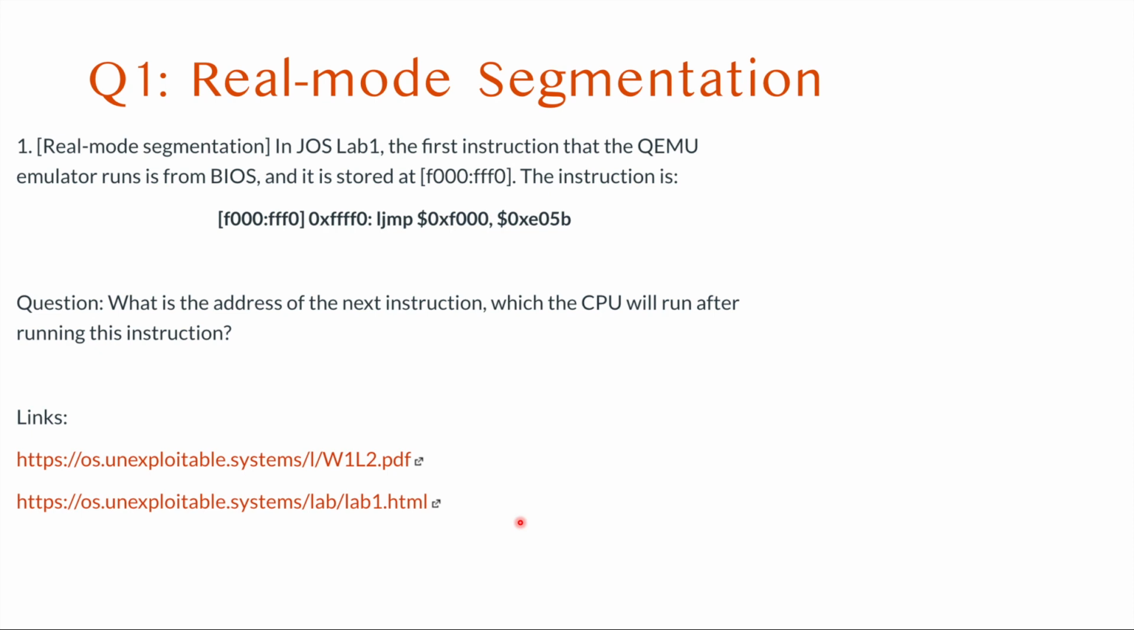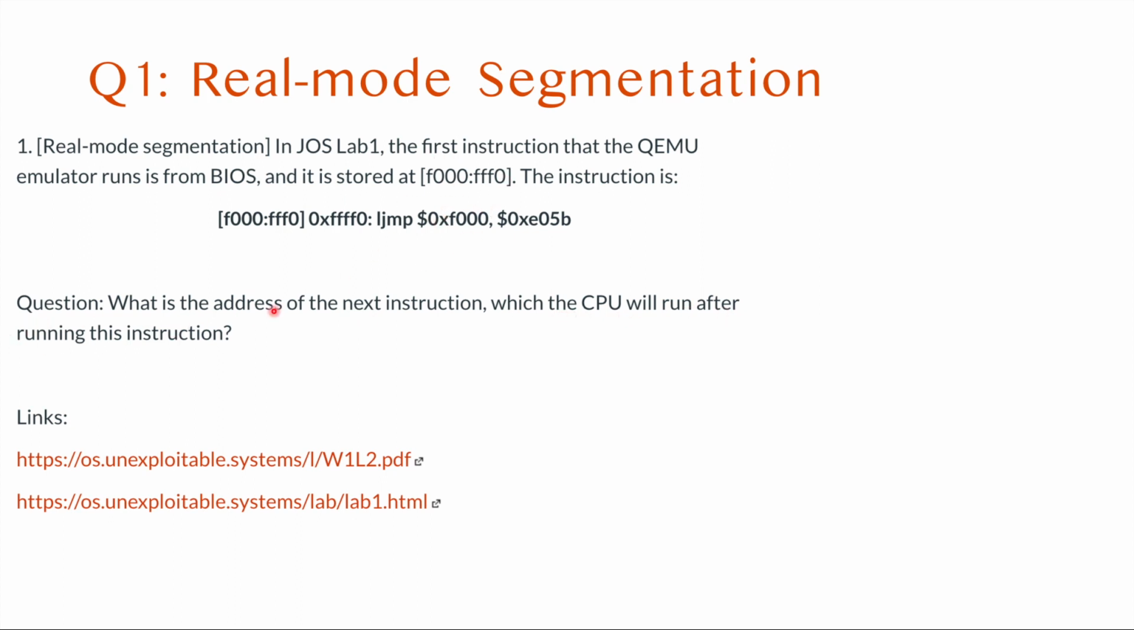Let's start with the first question, real mode segmentation. In JOS Lab 1, the first instruction that the QEMU emulator runs is from the BIOS, and it is stored at F000:FFF0. The instruction is this one, with the long jump. Then the question is, what is the address of the next instruction? It will do a long jump, so what address will this segment and offset pair be translated to? That's what the question is asking, which the CPU will run after this instruction, right?